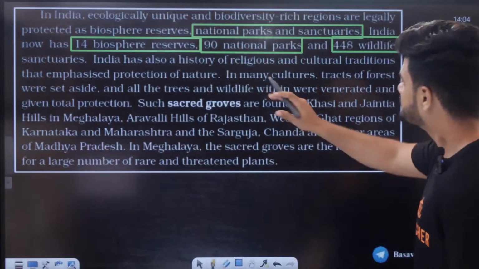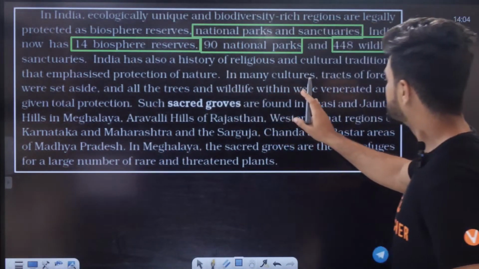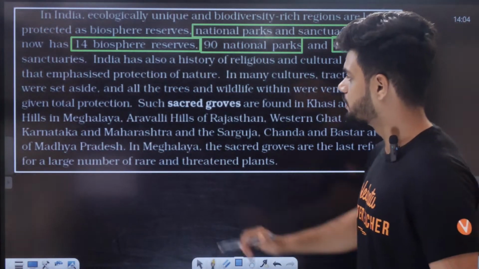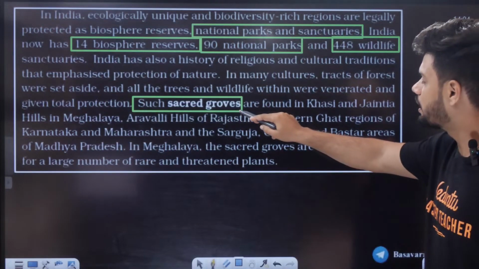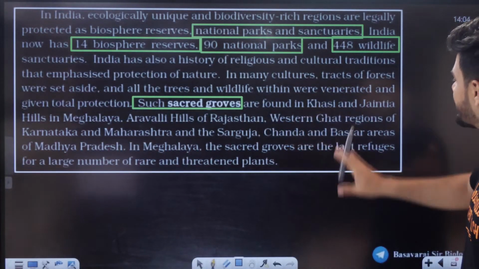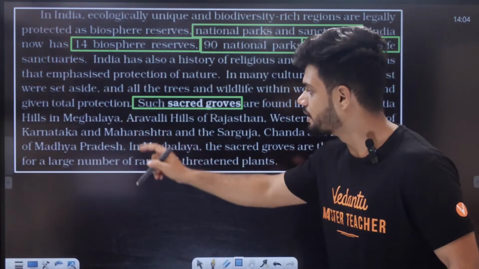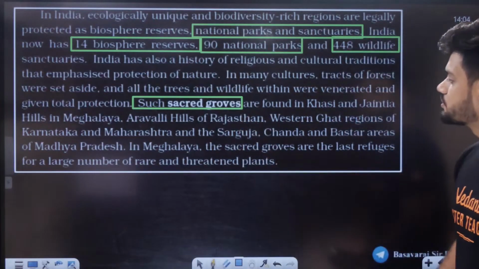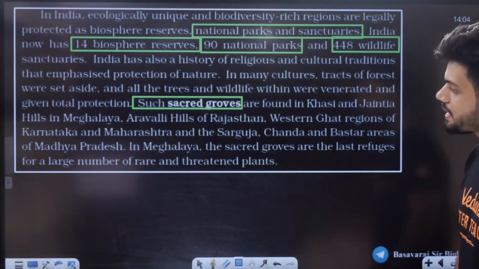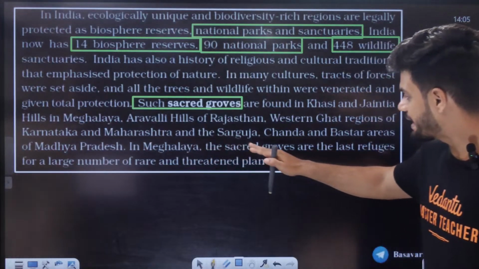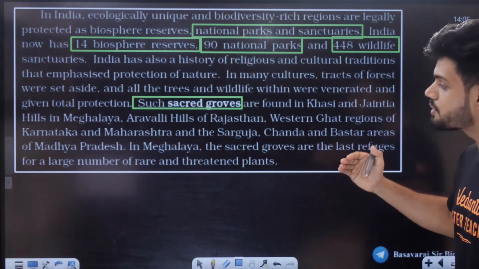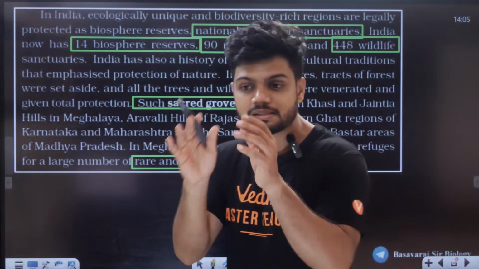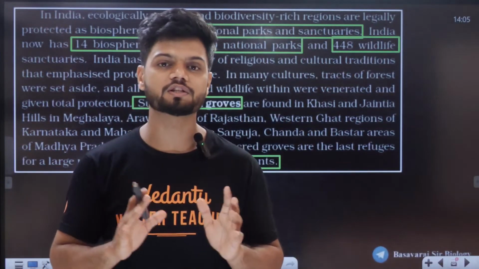In many cultures, wildlife within was venerated and given total protection. Such sacred groves are found, very important, in Khasi and Jaintia hills in Meghalaya, Aravalli Hills in Rajasthan, Western Ghats regions of Karnataka and Maharashtra, and Sarguja, Chanda and Bastar areas of Madhya Pradesh. In Meghalaya, sacred groves are the last refuge for a large number of rare and threatened plants. So it is a very important culture which we have.